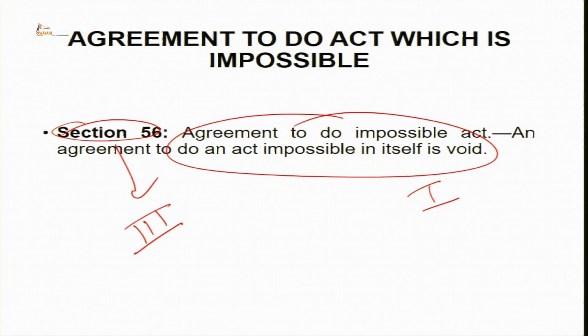So maybe you promise someone that through your magic you will be able to retrieve, or you will be able to find out the lost wallet of someone. So in that case it comes in the category of section 56 part 1, because this is an agreement to do an impossible act, that by magic I'll find out your wallet which you had lost a few minutes, a few hours, or say a few days ago.